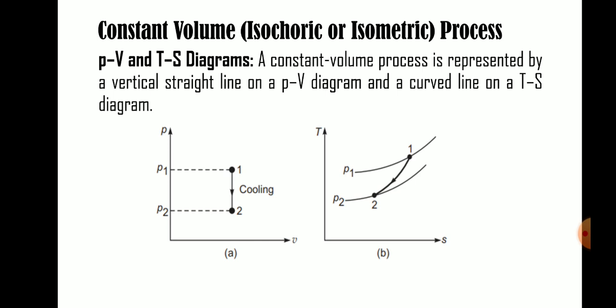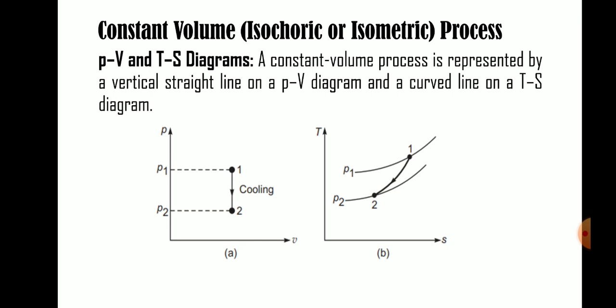Here P is pressure, V is volume, T is temperature, S is entropy. The PV curve shows the work done. The TS curve shows the heat. The area covered by the PV diagram is called work, and the area covered by the TS diagram is called heat.